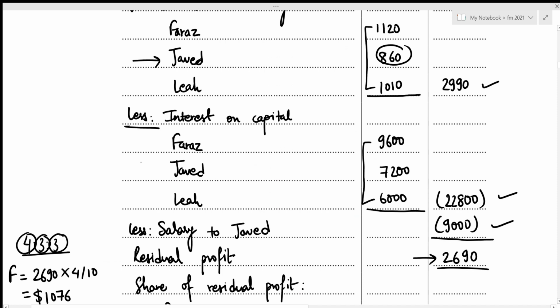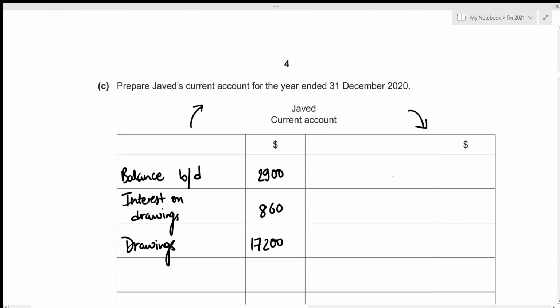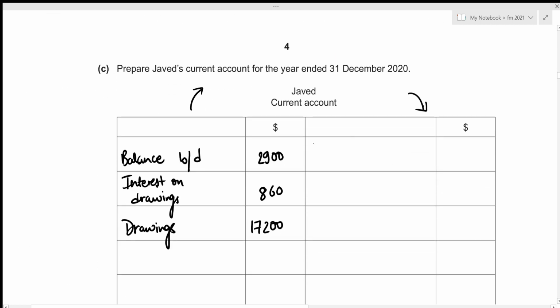Next we have is the interest on capital. And the interest on capital for Javed amounted to 7,200. So interest on capital is something that the partnership pays to the partners for their fixed investment. So Javed would definitely receive this from the partnership, which means that interest on capital should be recorded on the credit side of the current account. Let's write this value. That's interest on capital with the amount of 7,200.